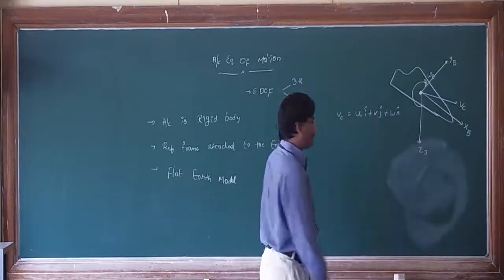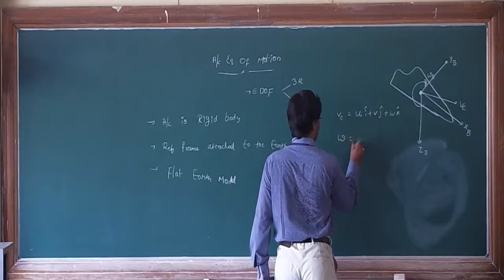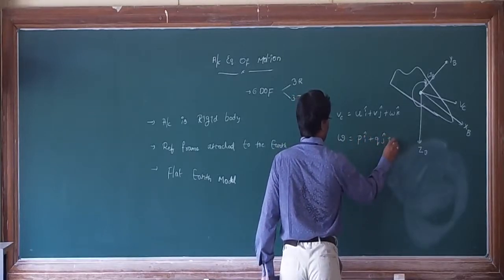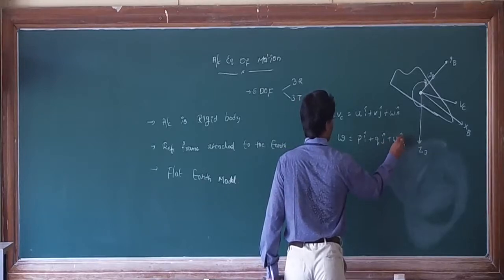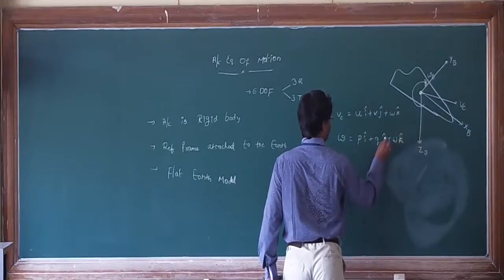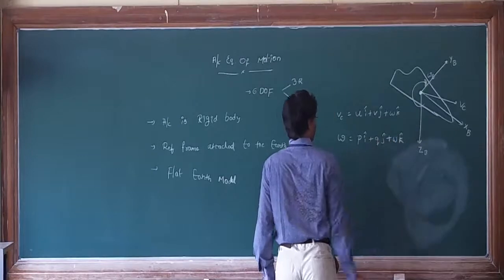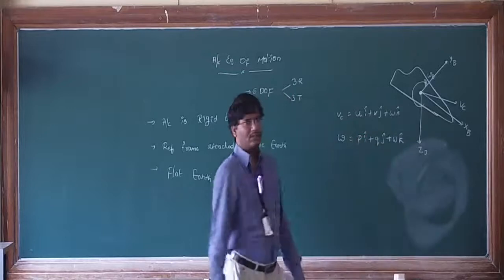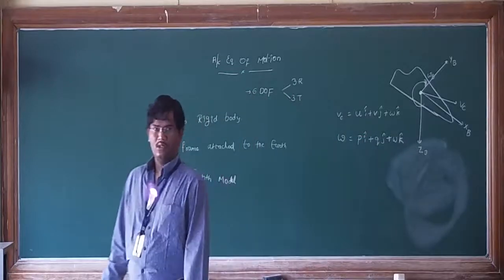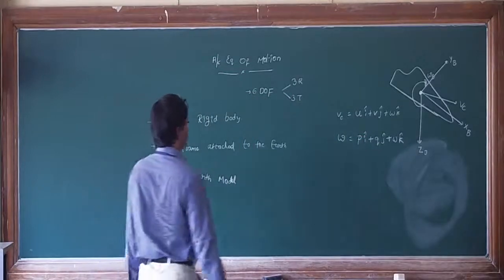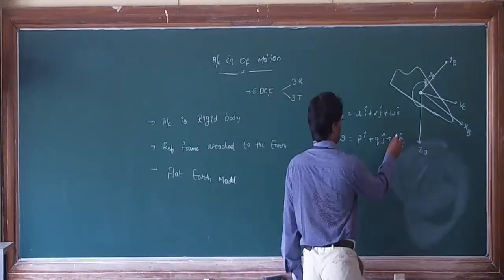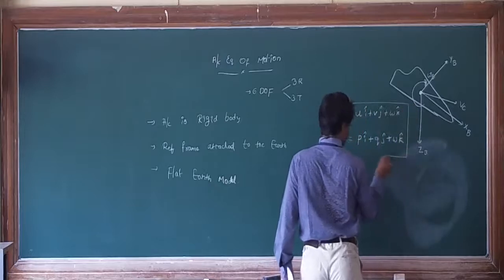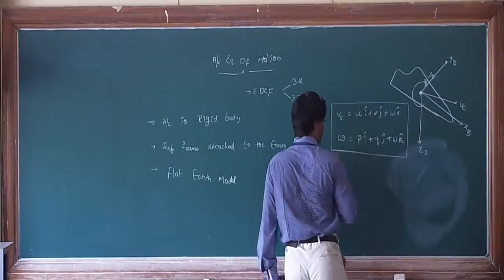What about omega, the angular velocities? p i cap plus q j cap plus r k cap. These are very important vectors. We are frequently using these vectors.